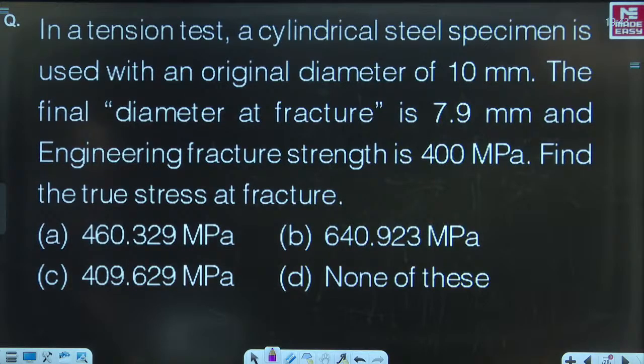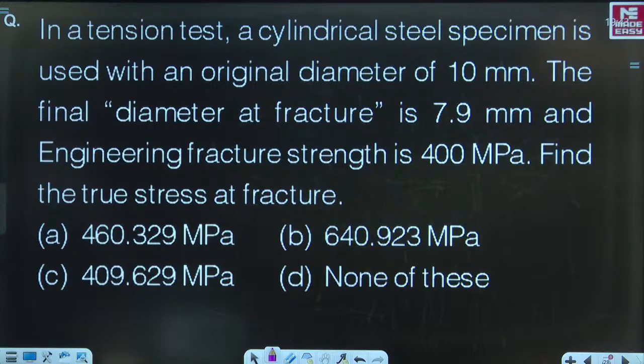Next. Read this question. The next question is on the board for you. Read that question and try to solve it. You know the importance of this particular question.